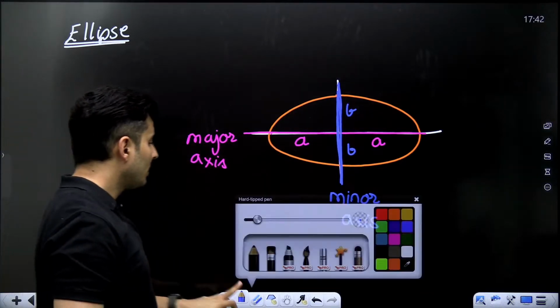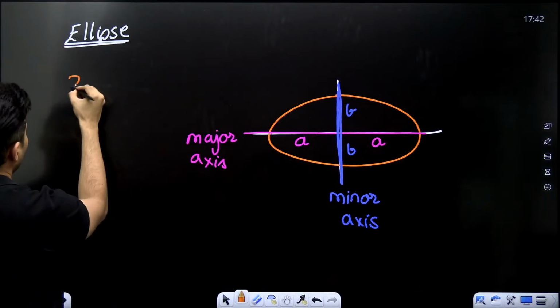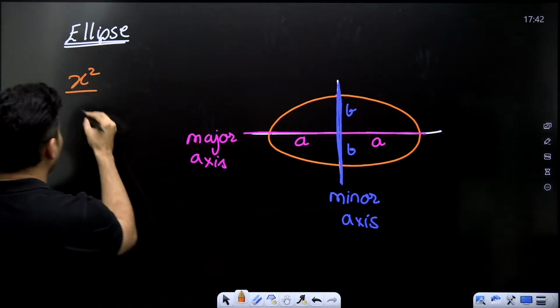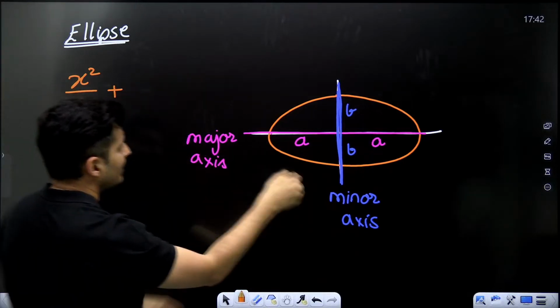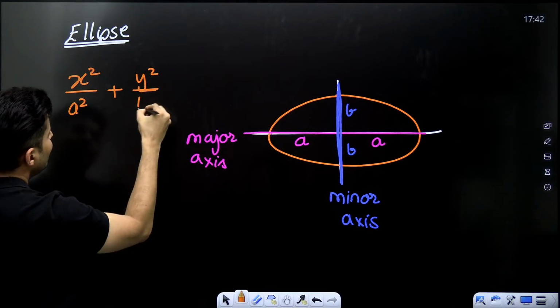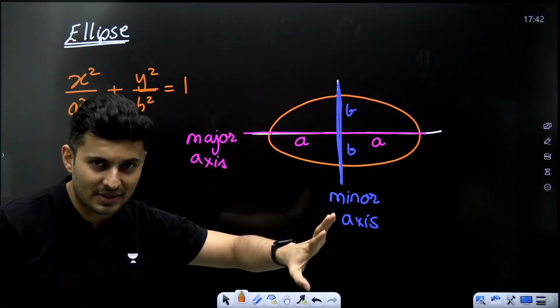Very good. Now, the equation of such an ellipse is x square by A square, since the x-axis is with A, plus y square by B square, since the y-axis is with B, and that is equal to 1. This is the equation of an ellipse.